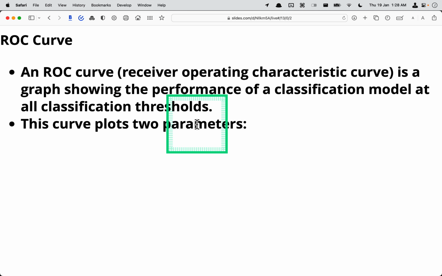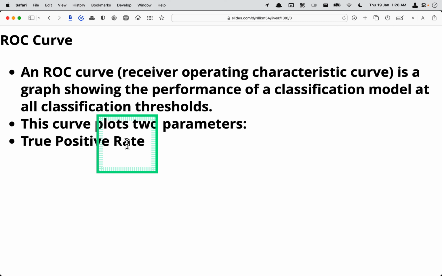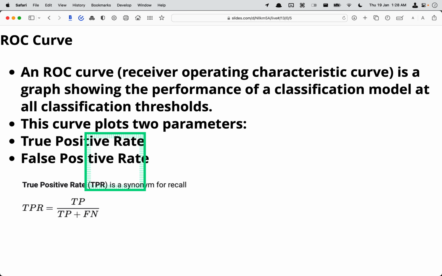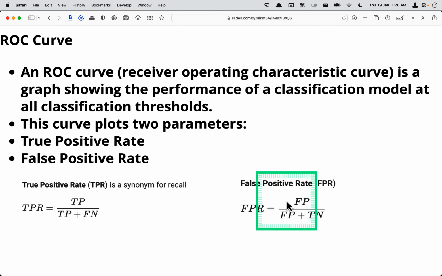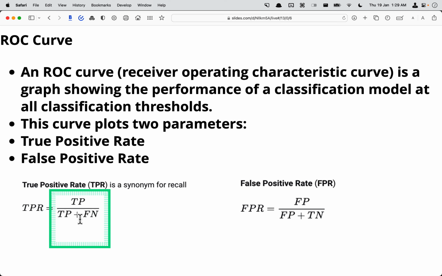This curve plots 2 parameters: true positive rate, which we have seen, and false positive rate. And this is the formula: true positive rate, which we have already seen, is true positive divided by true positive plus false negative, and same for false positive rate. So FP will come up, divided by FP plus true negative, and this one is TP plus FN.